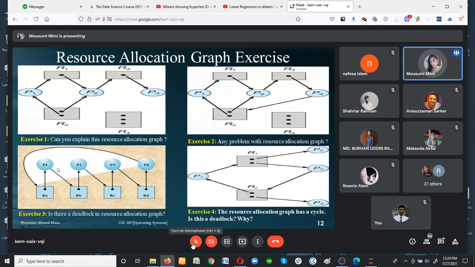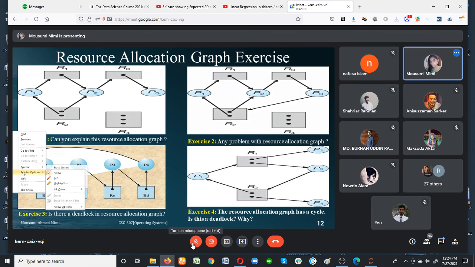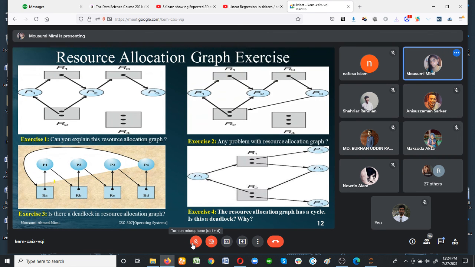The thing is that, look at this picture. Process 1 holds resource 1, but process 1 requests resource 2. Process 2 holds resource 2, but process 2 requests resource 3.